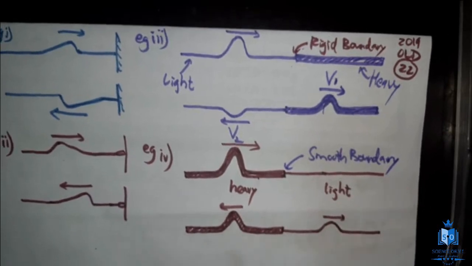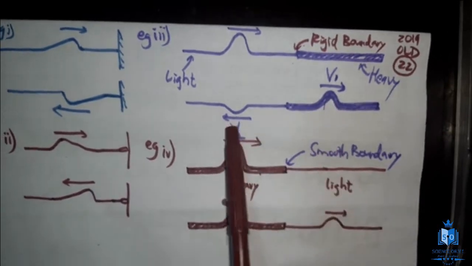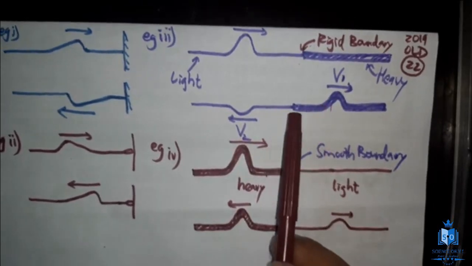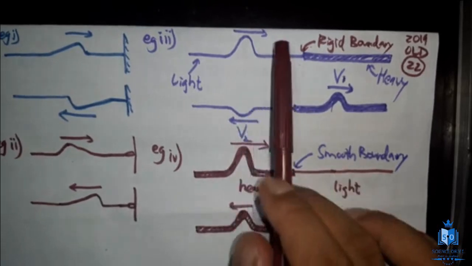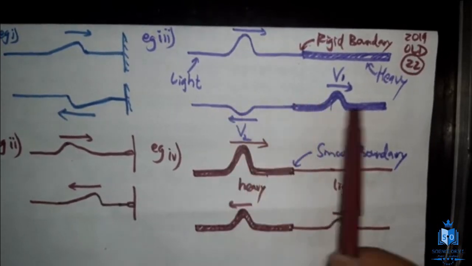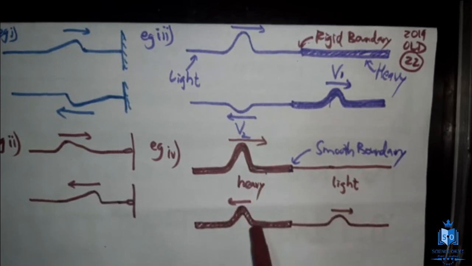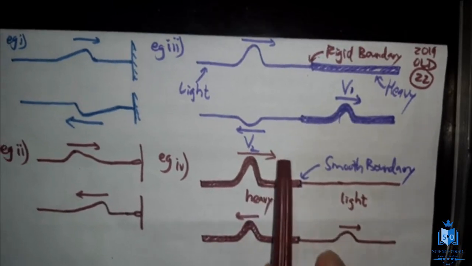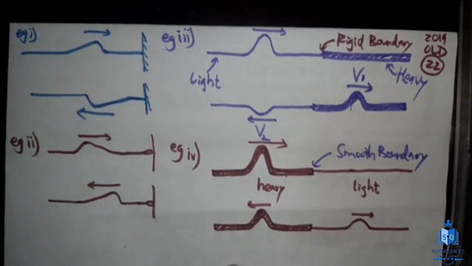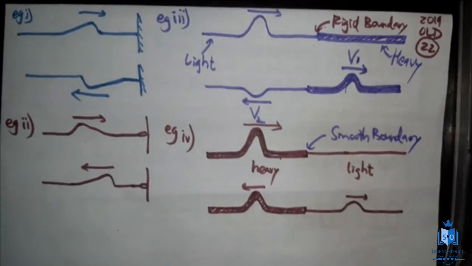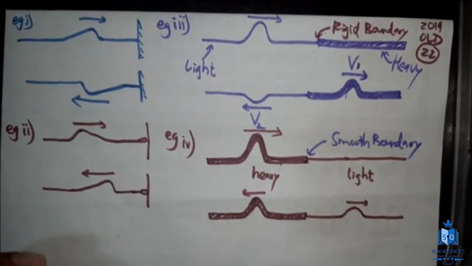All right, just for the time being, try to remember the shapes. Let's discuss these amplitudes in depth later, but at least try to remember the shape. Here you have to think of it like rigid reflection. See, the phase has changed. Here it will just propagate, however it came. And here is smooth reflection, so the phase will not change on the left hand side. So this is about reflection in strings, when a wave pulse traveling along a string meets a boundary.